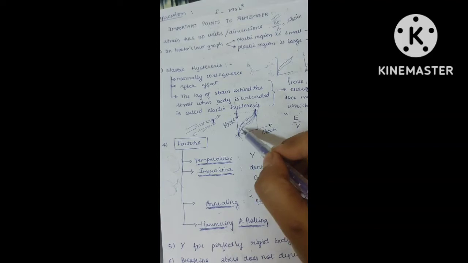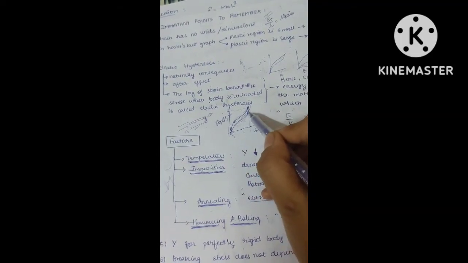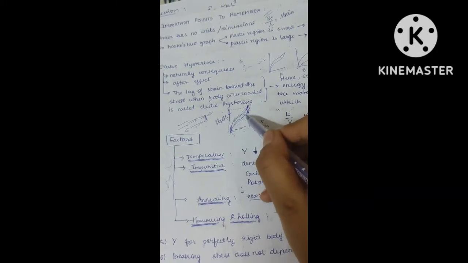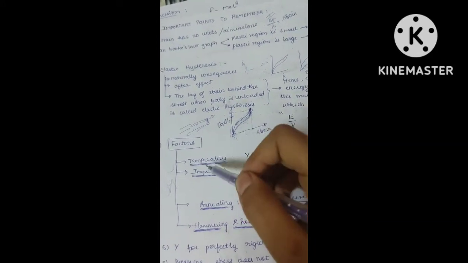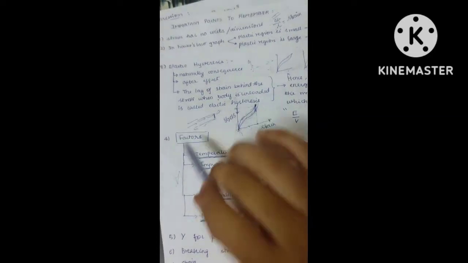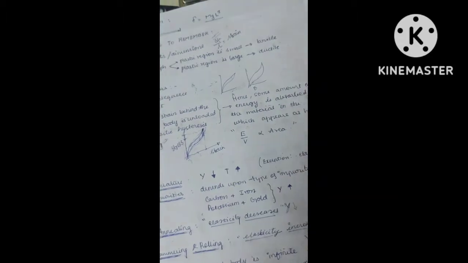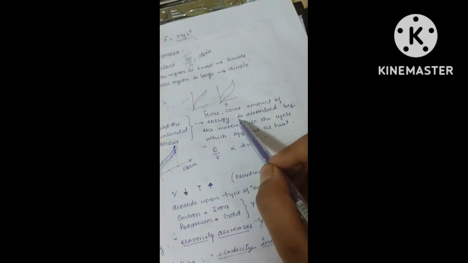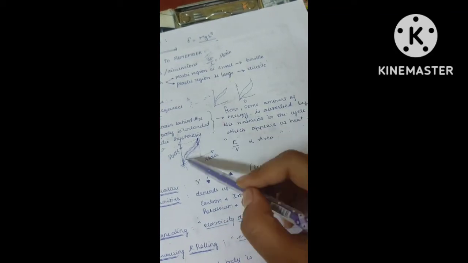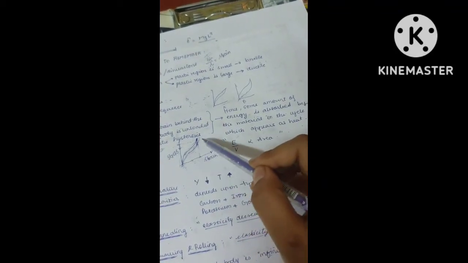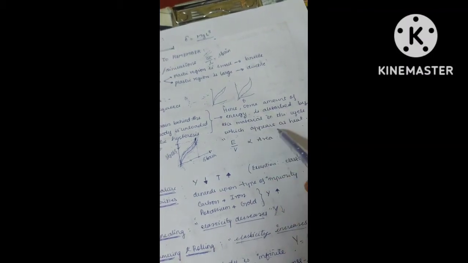So from the original path to the coming-back path, you will get a loop in the graph. The area of that loop gives you the amount of energy lost or absorbed in the form of heat. This is known as elastic hysteresis. So the energy absorbed by the material in the cycle appears as heat.